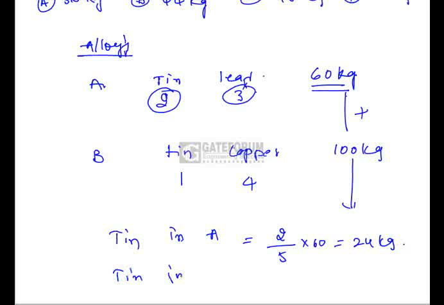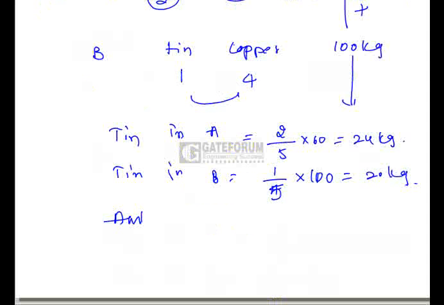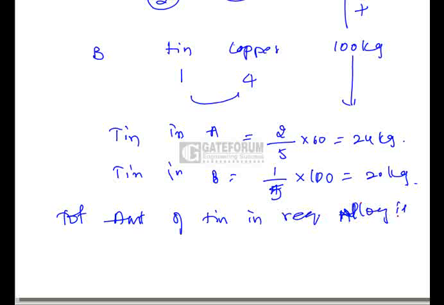Tin in alloy B, tin is 1 part out of total 5 parts into 100 kg, which is nothing but 20 kg. So the total amount of tin in the required alloy is 24 plus 20, which is nothing but 44 kg. That is option B.